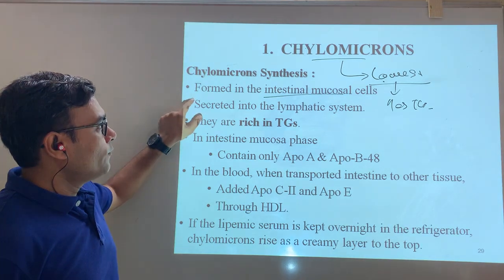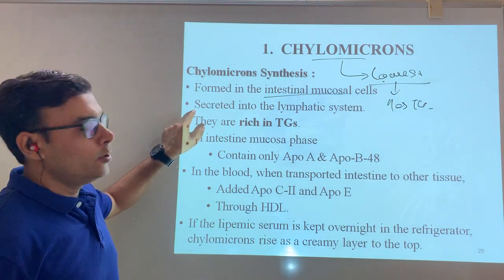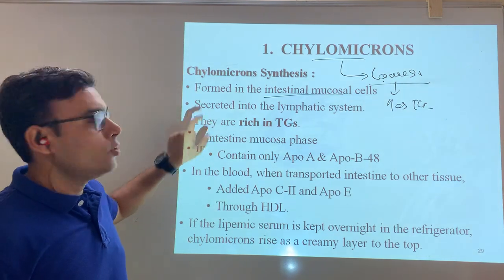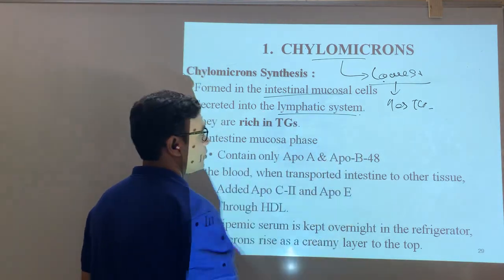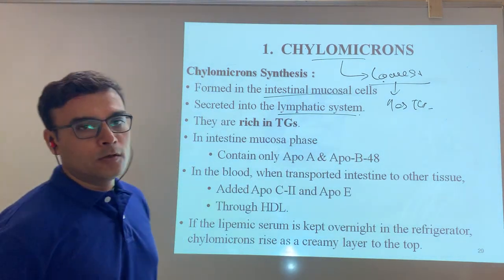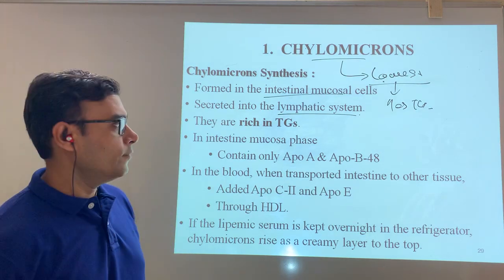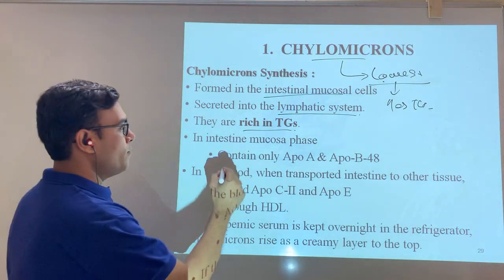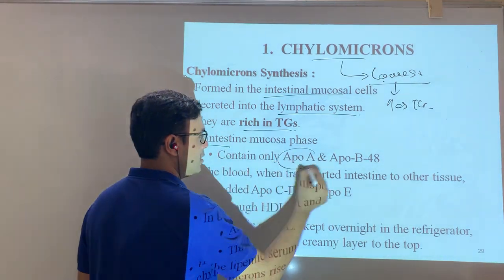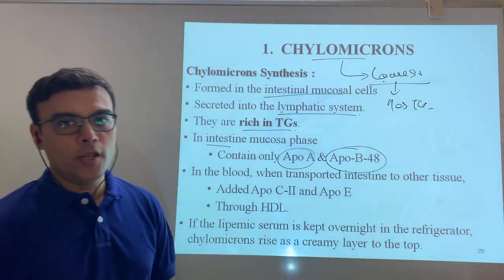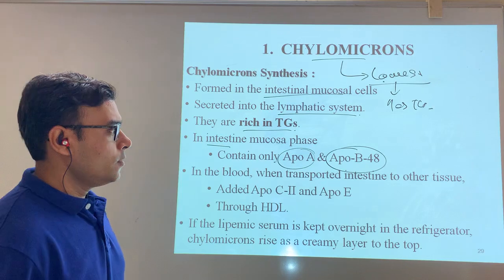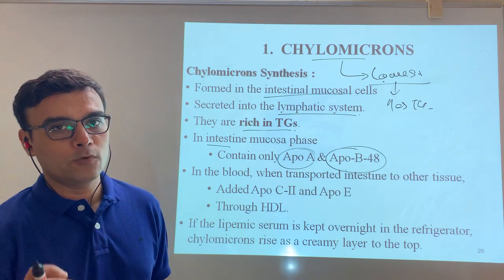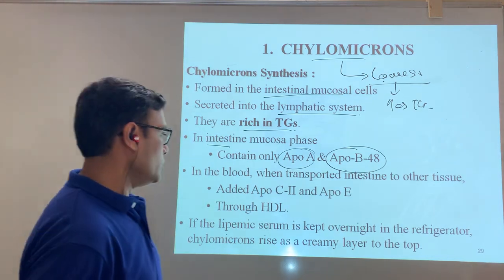So we know that when it is formed in the intestinal mucosa, it does not go to the blood vessels. It goes into the lymphatic system, is first absorbed by the lymphatics, and then through the lymphatic system it reaches the liver. As already discussed, it is rich in triglyceride, and when it is formed in the intestinal mucosa it has some specific apoproteins, that is ApoA and ApoB48. When we discuss ApoA and ApoB48, we have to remember what exact function is done by these lipoproteins.